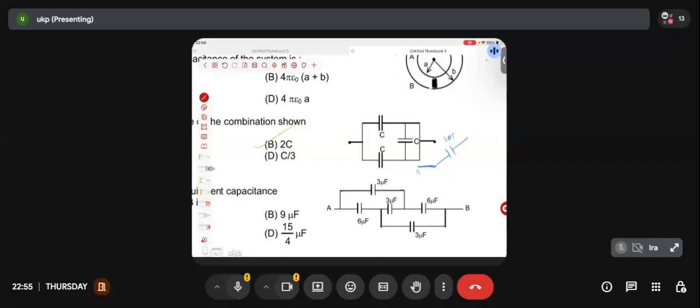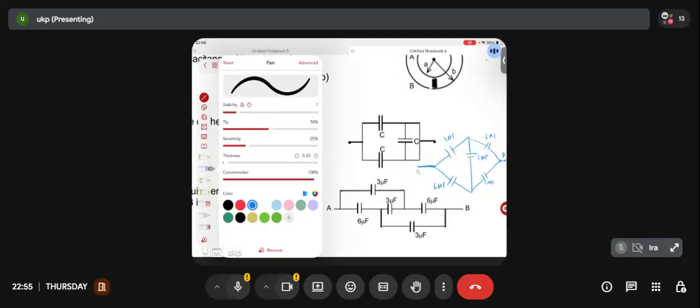This is 3 microfarad. I haven't got any rest since last night, so my cognitive ability has declined a bit at this moment. Okay? 3 microfarad, and 6 microfarad between the two. What is connected there? 3 microfarad. I'm hoping you can understand how I'm drawing this. After 1 year of preparation, this is 6 microfarad, and you have another 3 microfarad here. Yes or no? This is terminal B. Anyone confirm me? Have I drawn it right?